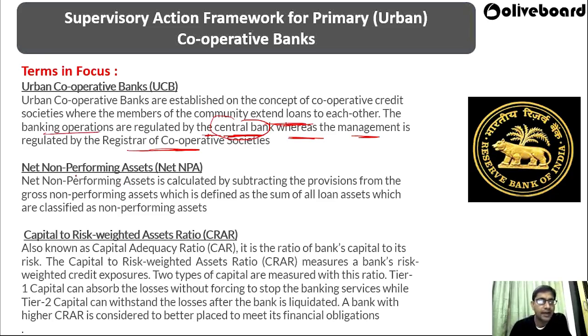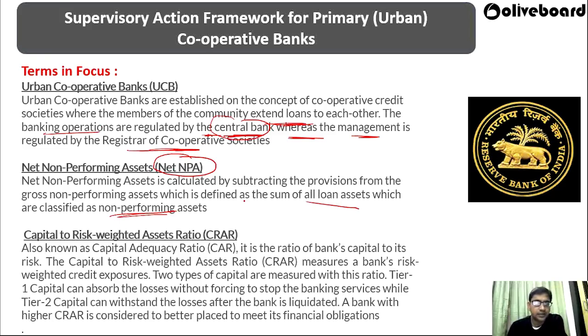Then what is a net non-performing asset? A non-performing asset means where you have not received the loan repayment, or where you have not received the interest for a particular time. Net non-performing asset is calculated by subtracting the provision from the gross non-performing asset, which is defined as the sum of all loan assets which are classified as non-performing assets.